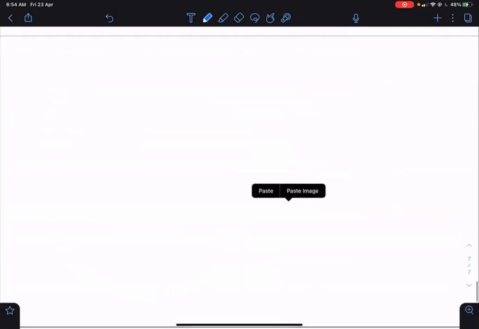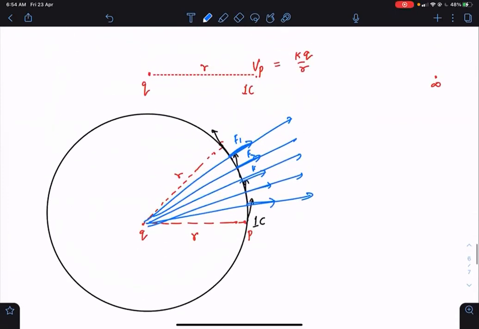Sir, while calculating, can we neglect the potential at S due to P? What is the meaning of potential at S due to P? There is a potential at S due to Q. P is just another point.